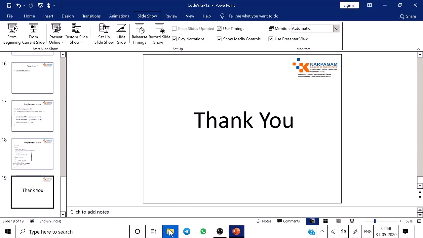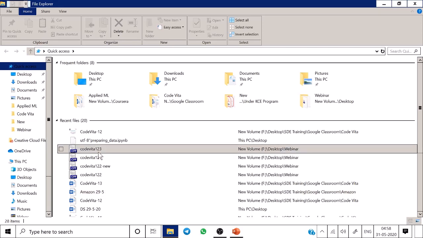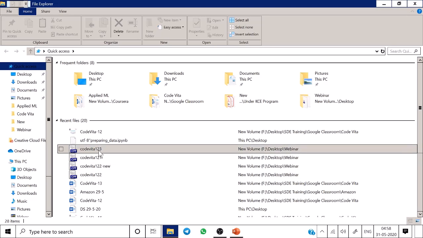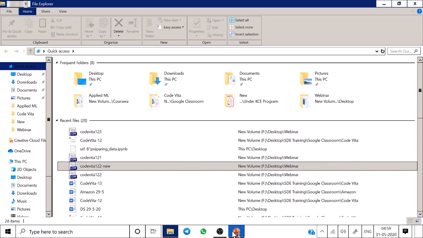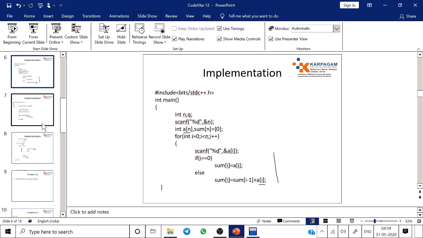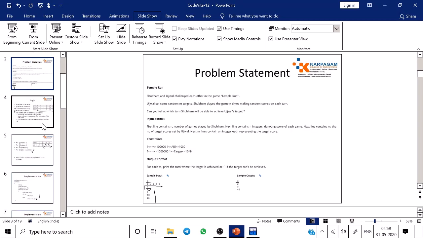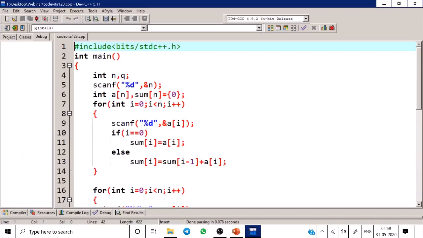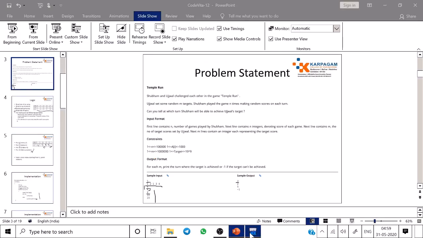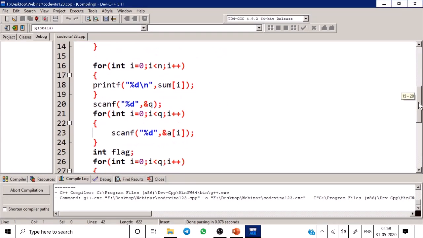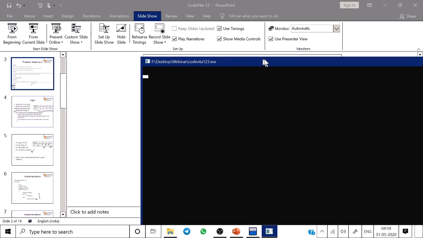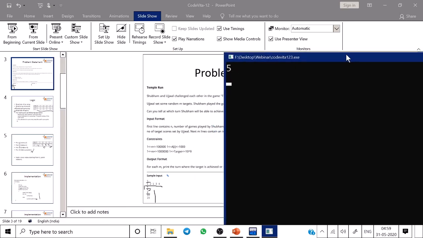I show the demo. Temple program. You have to give the size of an array, give array elements.